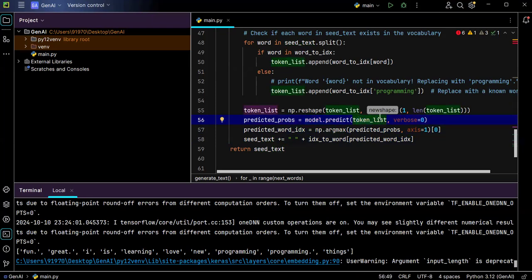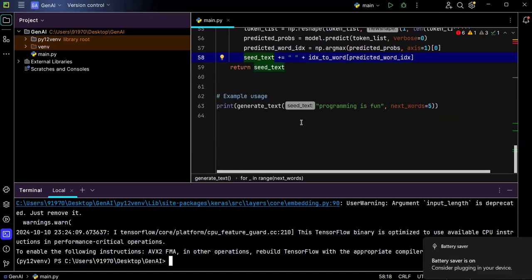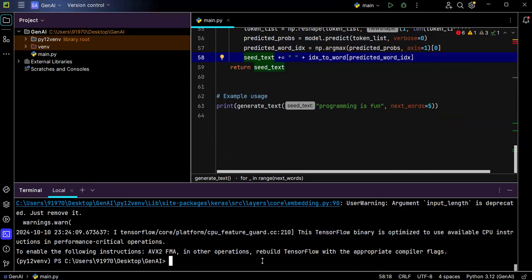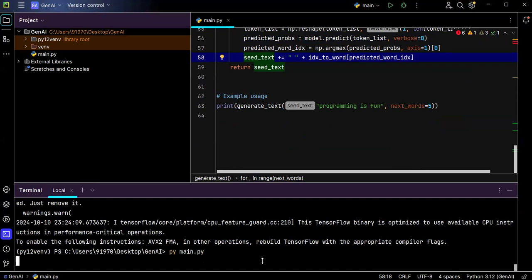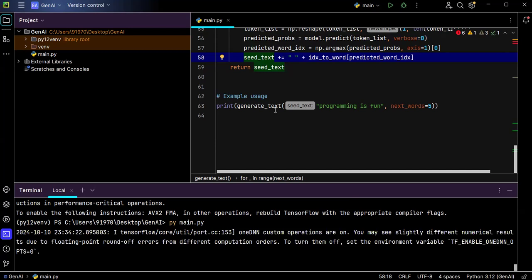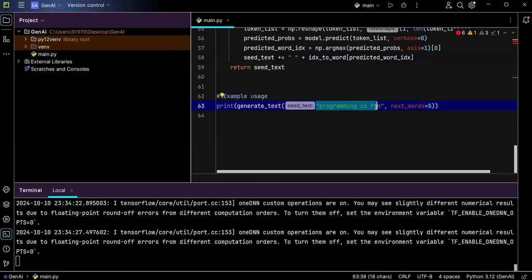Based on the current token list, the next word will be predicted, and by using the next word we are feeding the data into this seed text. Now you can run this so that you are able to get the next predicted 5 words. I'm just running it so that the last result will be visible at the last line. Okay, let's wait to get the response.